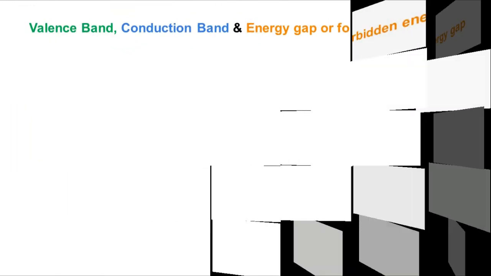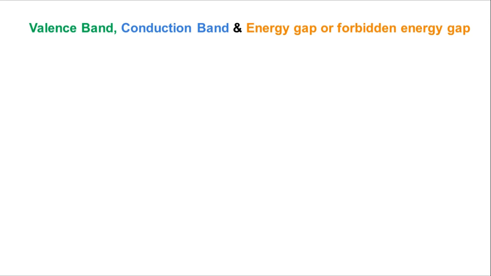Before knowing the conductor, insulator and semiconductor based on band theory, first we have to know what is valency band and conduction band, and what is energy gap or forbidden energy gap. These three points we must know first. The first one is the valence band.